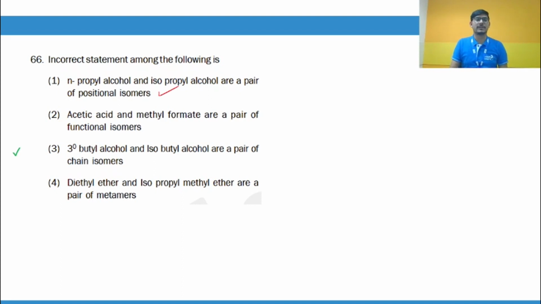What is the incorrect statement? This is correct, you can check. And propyl and isopropyl alcohol are a pair of positional isomers: it is propan-1-ol, it is propan-2-ol. The position is different. Acetic acid is a carboxylic acid, methyl formate is an ester. Acid and ester are functional isomers.